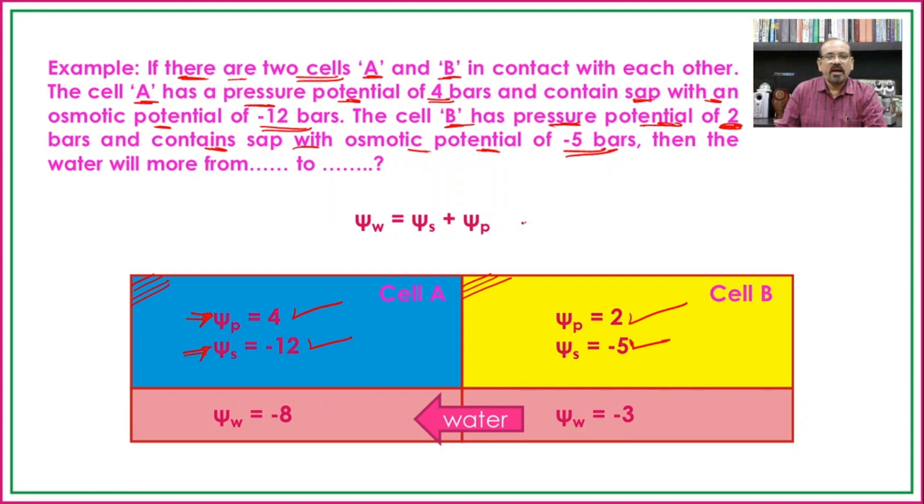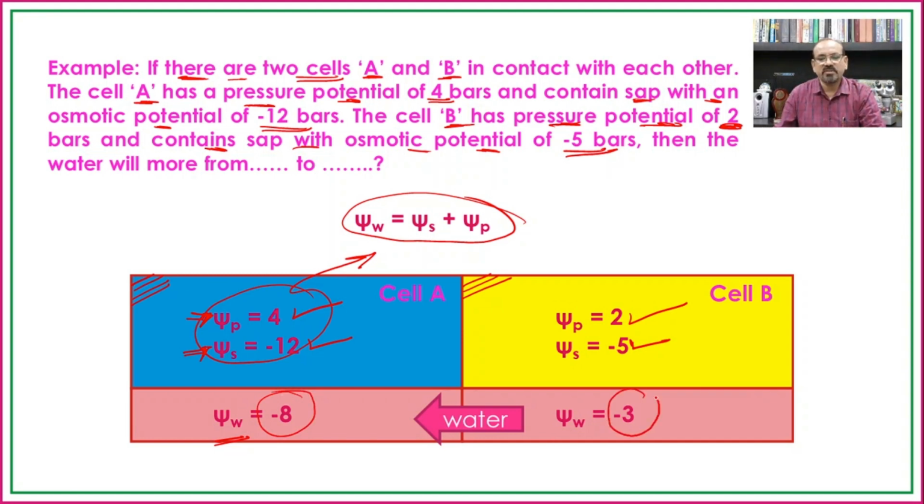So if we put these values in this formula, we will get the water potential value, and that is minus 8 for cell A, and the water potential value for cell B is minus 3. And earlier we have seen that the water will move from less negative to more negative water potential values.